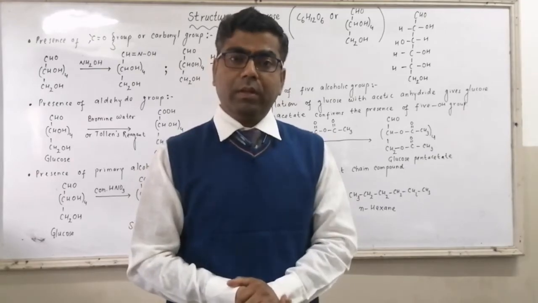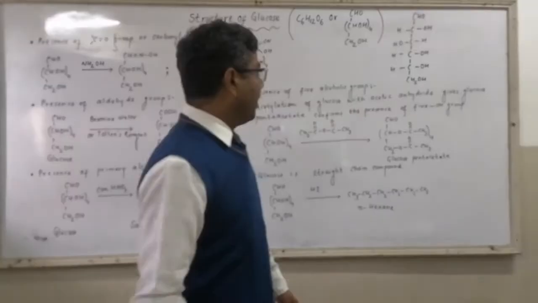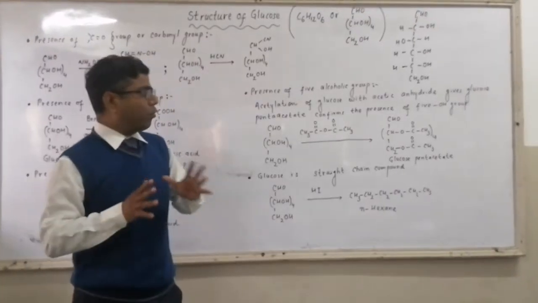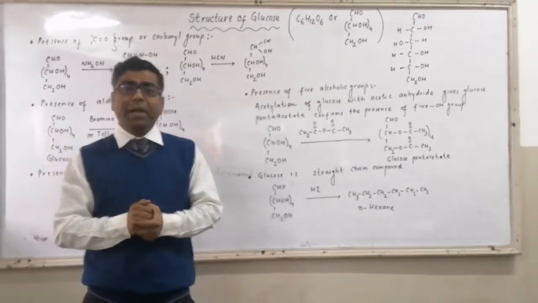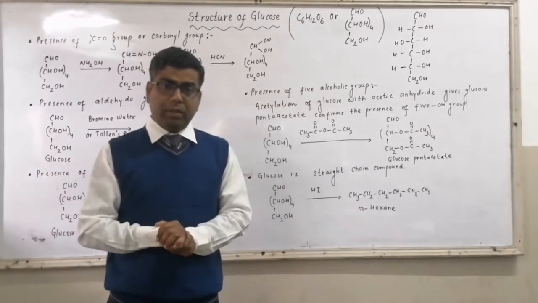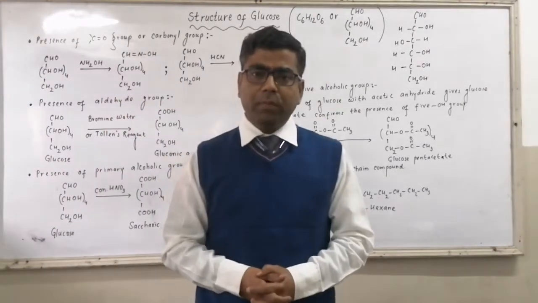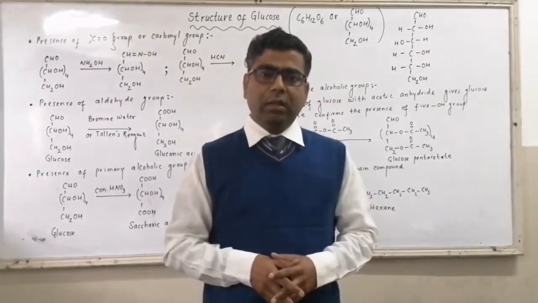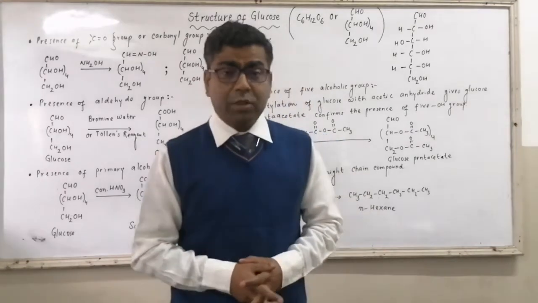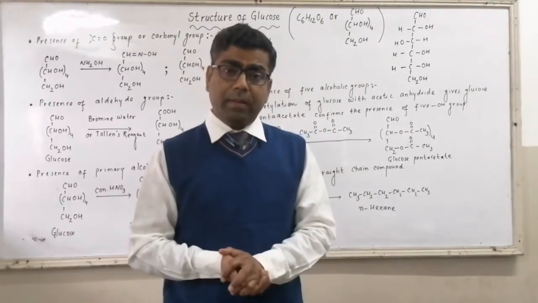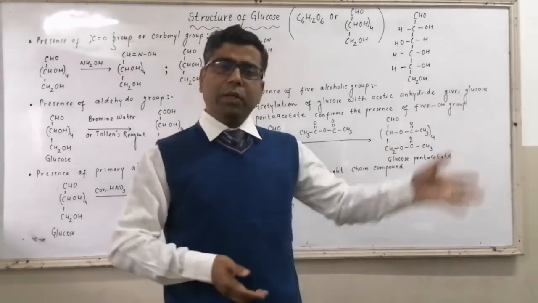Now we have to prove that there are 5 hydroxy groups, or we can say there are 5 alcoholic groups. We know it very well that alcoholic group or OH group reacts with COOH group, that is your carboxylic acid group, and gets converted to ester.